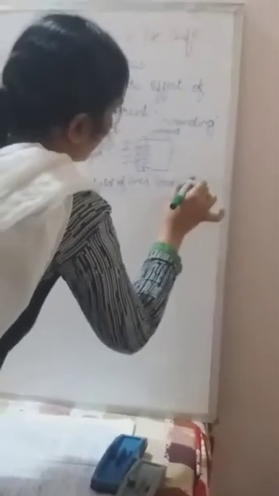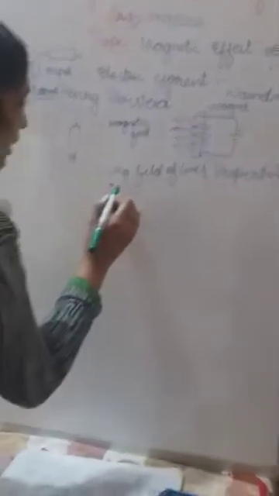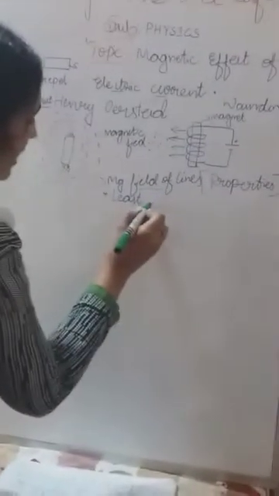Properties in the sense special characters or features. So let us know the properties of the magnetic field lines. First, these magnetic field lines move in the path of least resistance. Resistance in the sense, as I already told you, obstruction. If there is obstruction, it is very little obstruction. Obstruction in the sense controlling. They move in the path of least resistance.